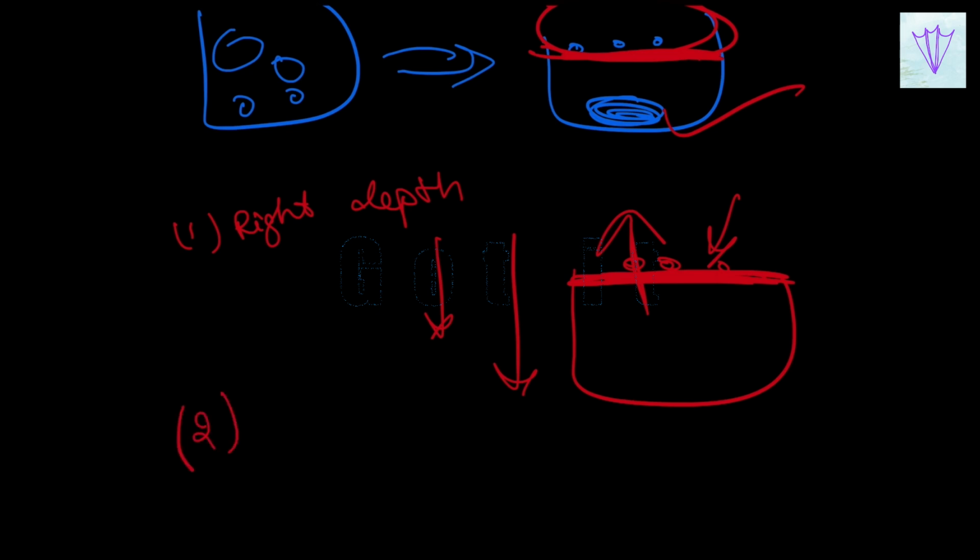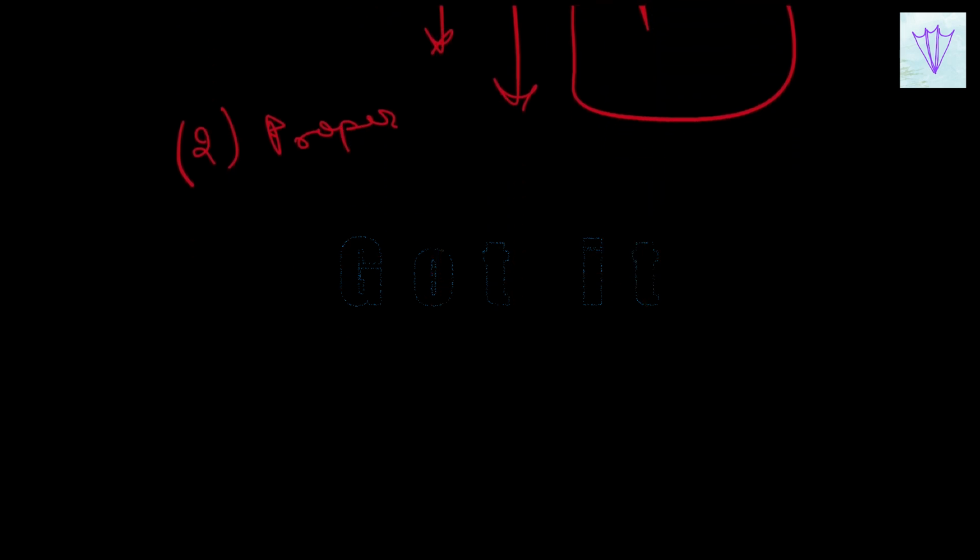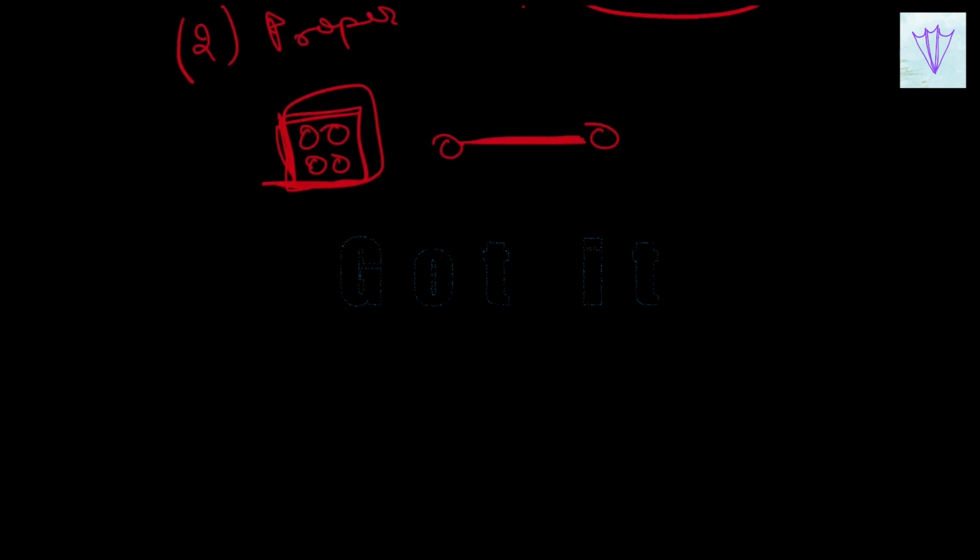And the second thing to note is the proper intervals. Proper spacing of seeds, that is sowing the seeds at suitable length from one another, is important in order to avoid crowding of plants. If many seeds are placed in a particular area, there will be a competition for nutrition and every other factor for their proper growth. So they have to be placed at proper length so that they will have their own space to grow. Otherwise they will not be able to get sufficient amount of sunlight, water and nutrients from the soil. So proper interval is very important.